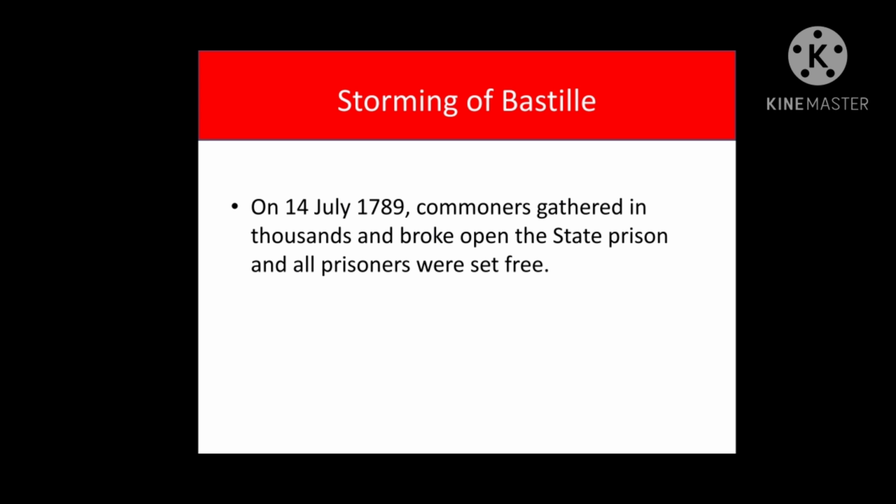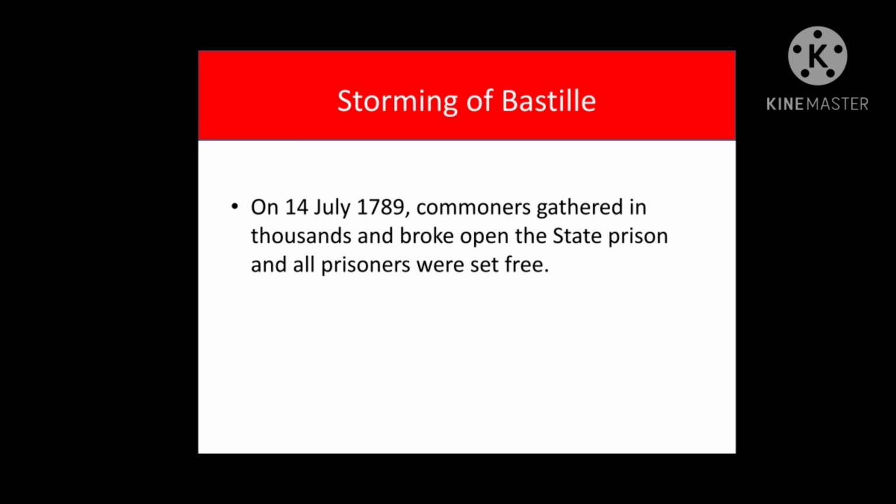Now, the revolution day had come. On 14 July 1789, they surrounded the Bastille. What was the Bastille? It was the state prison, and they set all prisoners free. And the revolt spread like wildfire to other towns and then to the countryside. The fall of the Bastille was a symbol of the downfall of the autocratic regime.